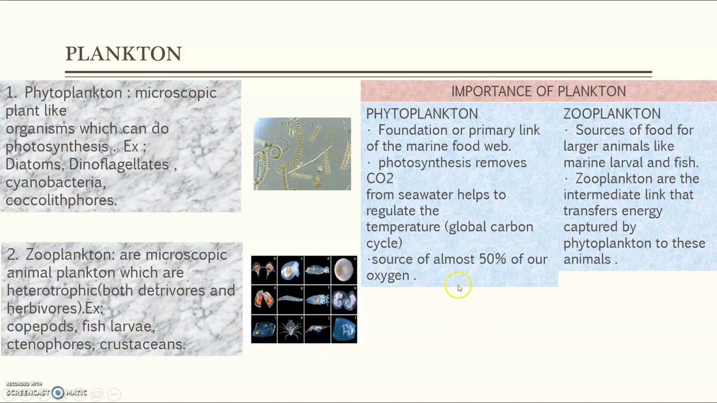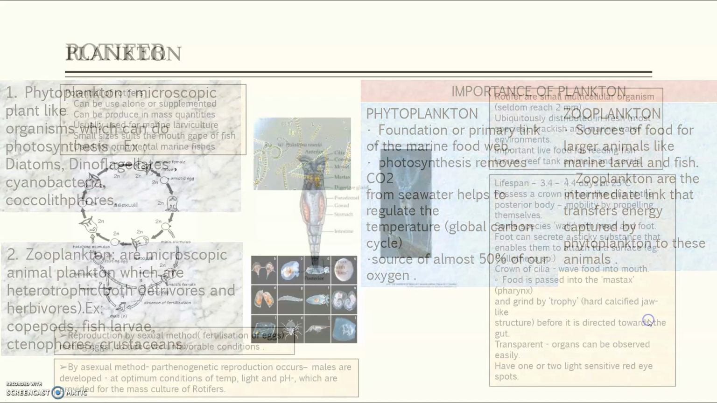living things. Phytoplankton are the foundation, or primary link, of the marine food web. Phytoplankton photosynthesis removes CO2 from the seawater and helps to regulate the temperature. Phytoplankton are the source of almost 50% of our oxygen. Zooplankton are a source of food for larger animals like marine larvae and fish, and zooplankton are the intermediate link that transfers energy captured by phytoplankton to these animals.